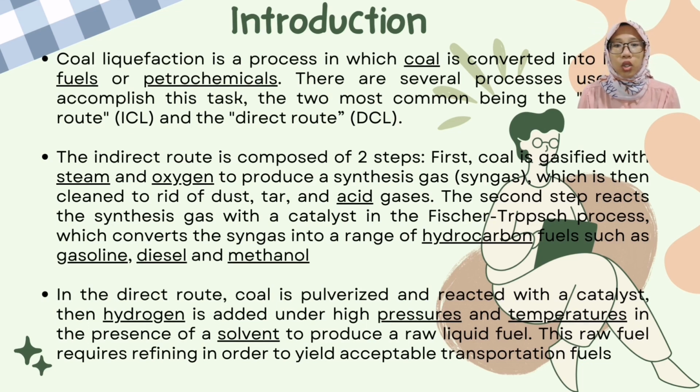In the direct route, coal is pulverized and reacted with a catalyst. Then hydrogen is added under high pressures and temperatures in the presence of a solvent to produce a raw liquid fuel. This raw fuel requires refining in order to yield acceptable transportation fuels.